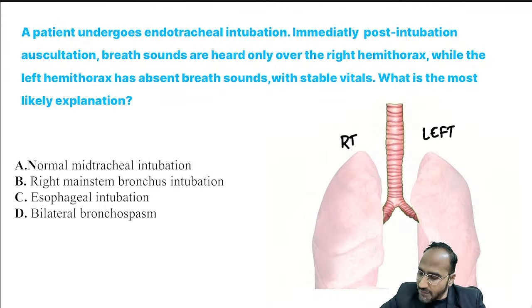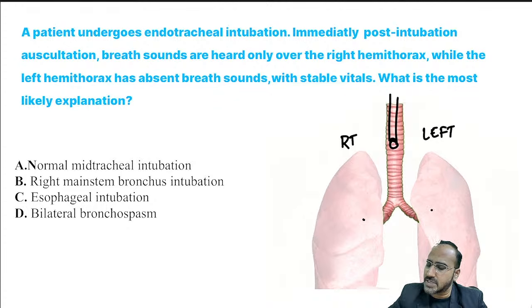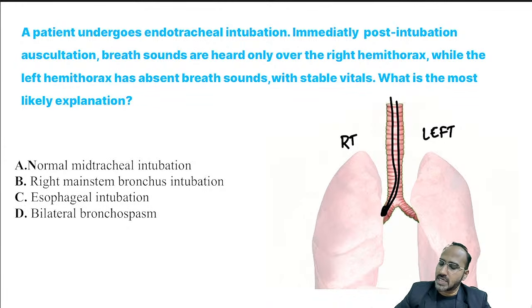Come on. I have intubated the patient. If after intubation my tube was in the mid of the trachea, then I would have seen breath sounds in the right as well as left lung equally. But if he's telling breath sounds only on the right side, that means you have advanced the tube into the right bronchus. That's why you are able to hear the breath sounds only in the right hemithorax. So the answer over here is what, guys? Right main stem bronchial intubation.